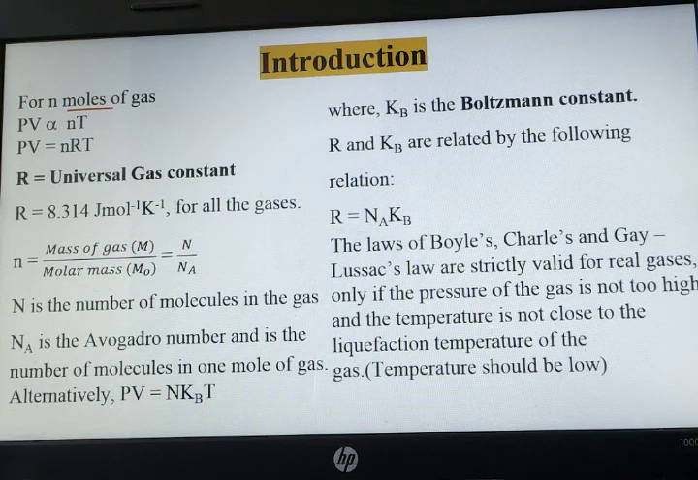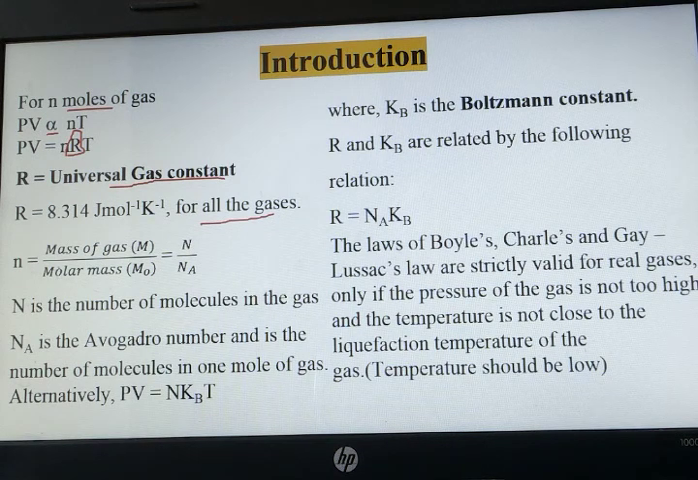What is n denoting? Moles of gas. Okay. Now if we remove this proportionality sign, we will be getting PV = nRT, where R is called the universal gas constant. Its value is 8.314 joule per mole per Kelvin, and it is the same for all gases.